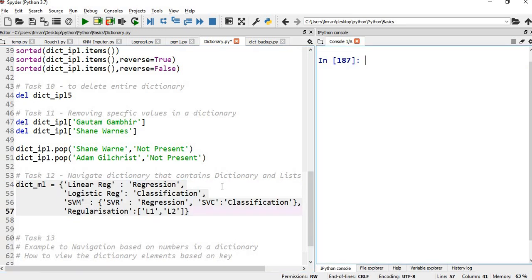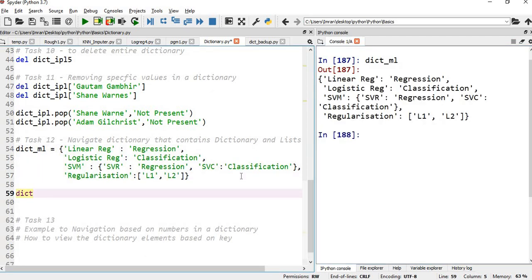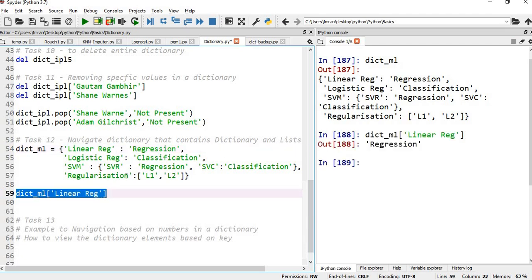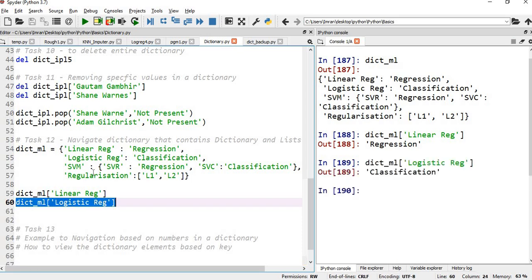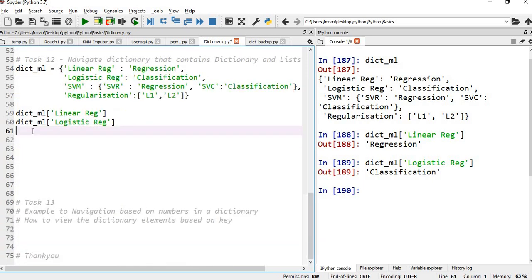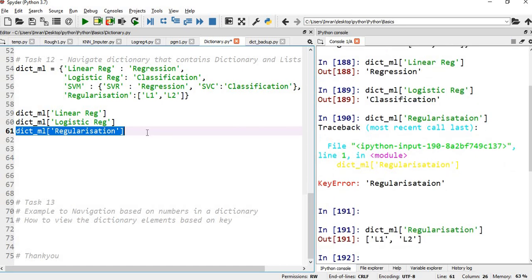Now I'll show you how to navigate the values. First of all, if I give dict_ml and then linear regression, I should get regression, correct? Similarly, if I want to get the logistic regression and I execute this, I'll get classification, because this is my key and classification is my value. Now after this I want to get the values of regularization. What are my values for regularization? The value for regularization is L1 and L2.